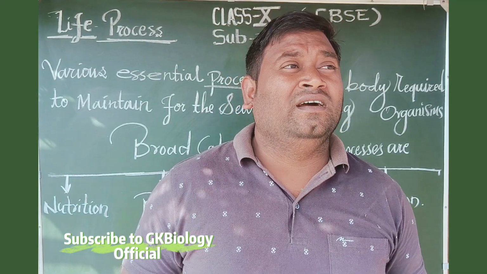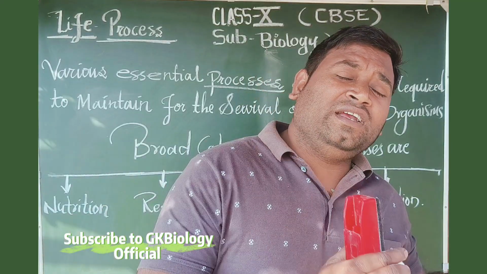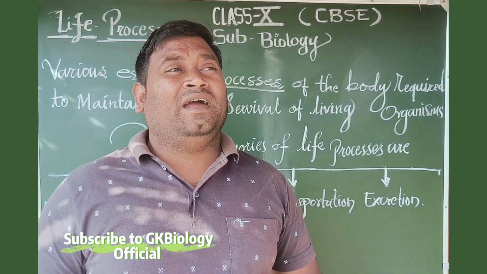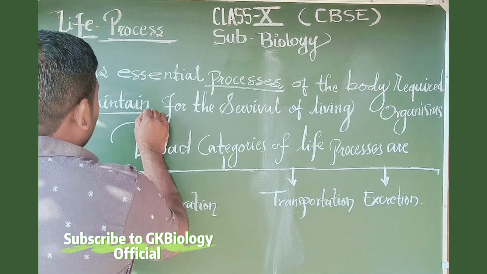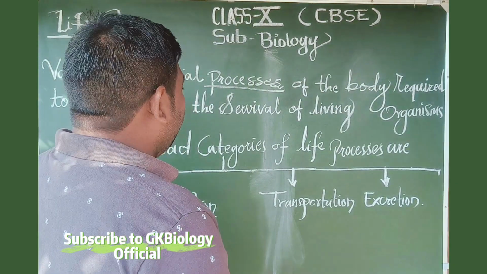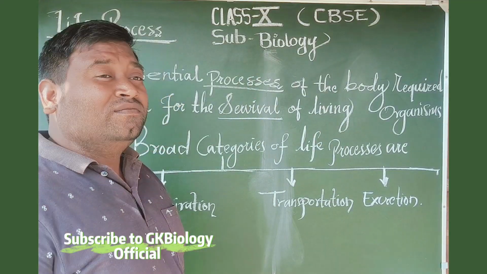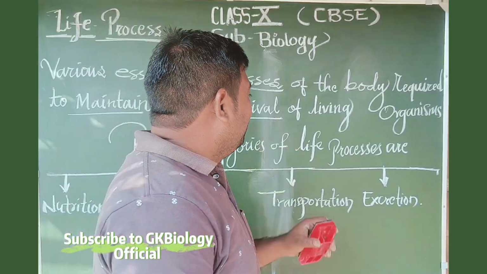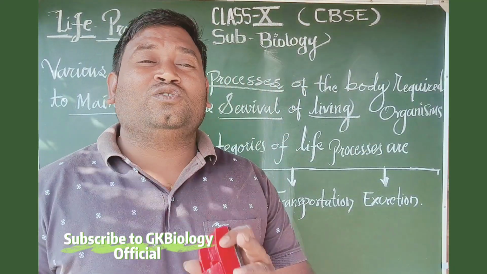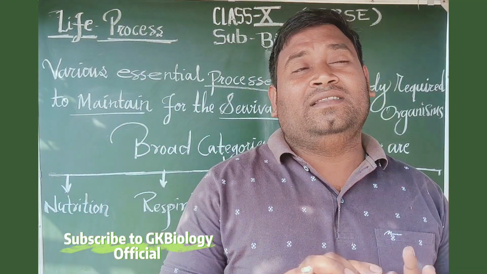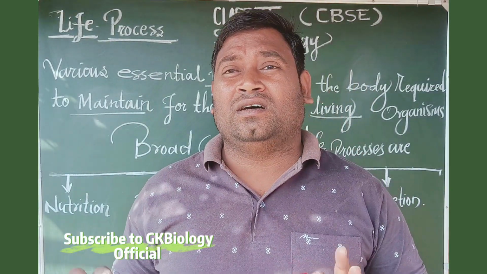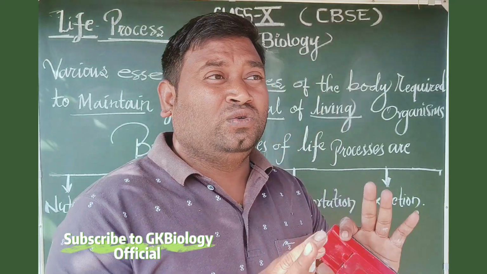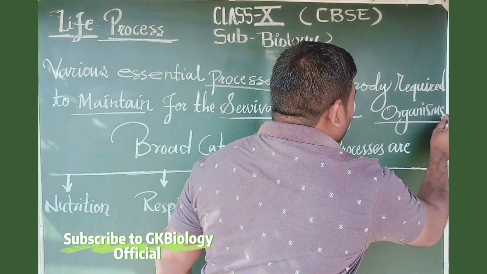So let's understand the various essential life processes in our body and how they work inside our body. We will see why we have to maintain all these life processes for the survival of living organisms. If a living organism has to survive on this planet earth, it has to maintain them. There are no shortcuts, and there is no chance of not protecting it. We have to protect it.